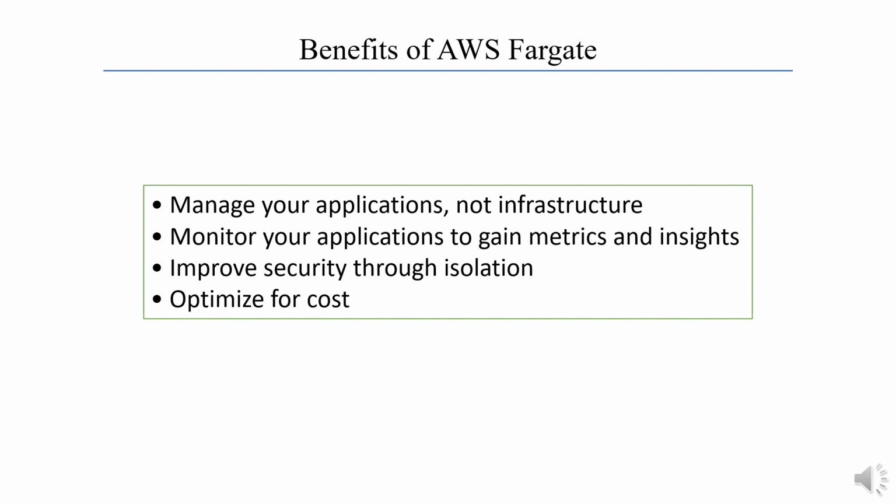Improve security through isolation. Improve security through workload isolation by design. Amazon ECS tasks and Amazon EKS pods run in their own dedicated runtime environment. Optimize for cost. Pay only for compute resources used with no upfront expenses. Further optimize costs with savings plans, Fargate Spot, or AWS Graviton processors.